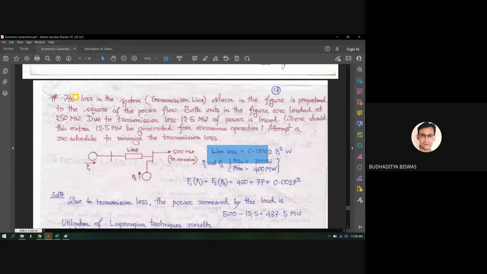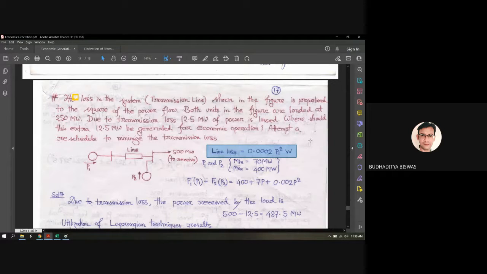The line loss expression is given. The expression is 0.0002 P1 square. Now how is this expression formed, who calculated this? Obviously from the figure it is clear that the line loss totally depends upon P1 square. It does not depend upon P2, because P2 is directly connected to the load, no transmission lines are there in between.